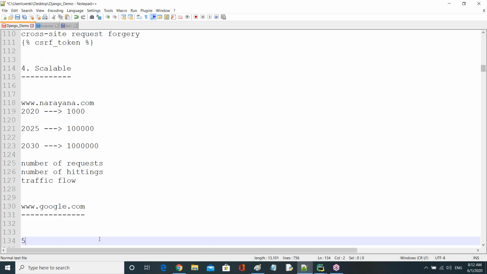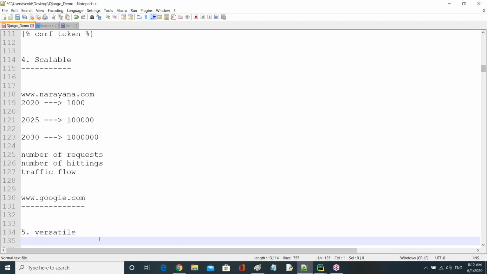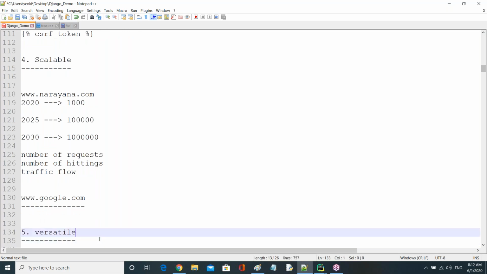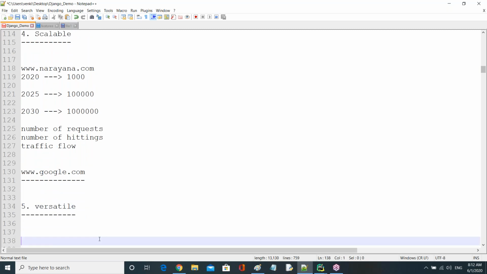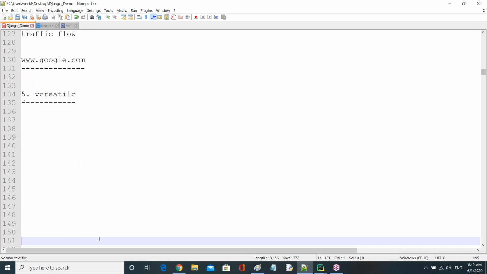Then the fifth one is versatile. Now, what is the meaning of versatile? Like a multi, right? Multiple.